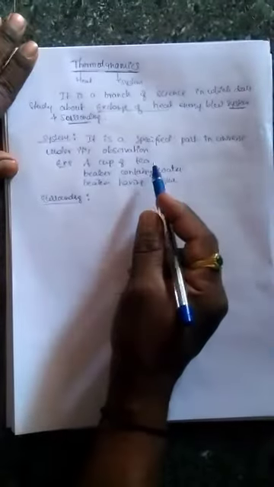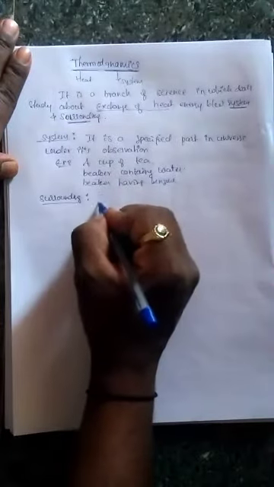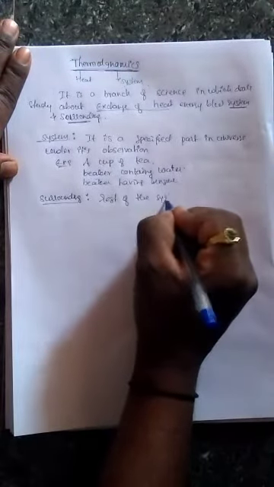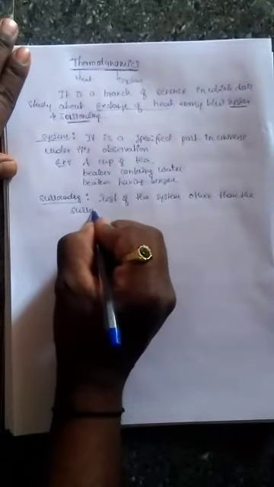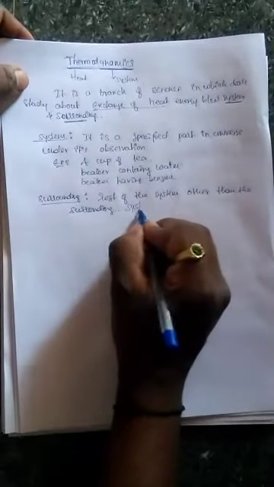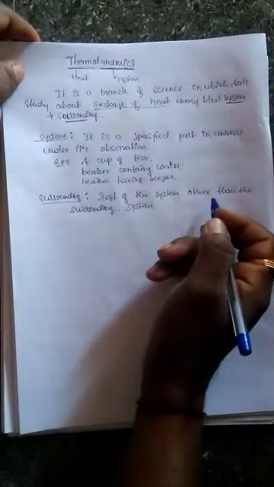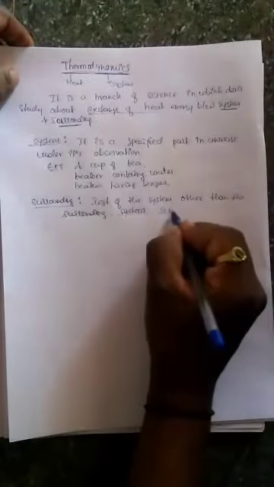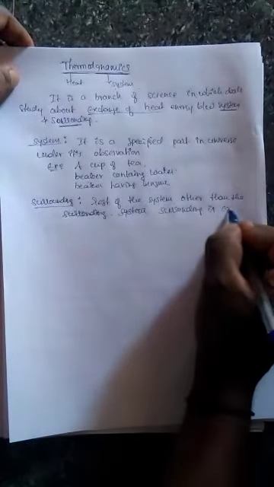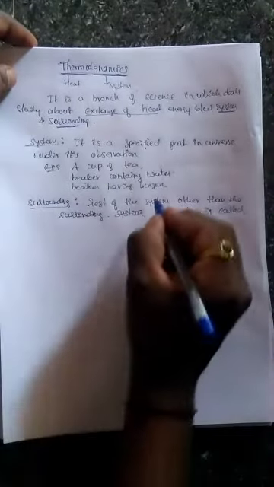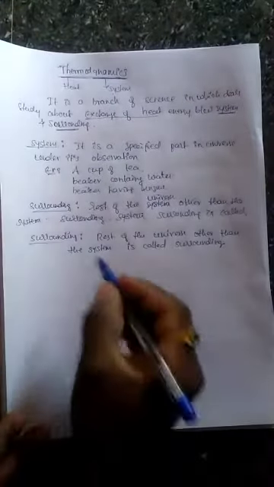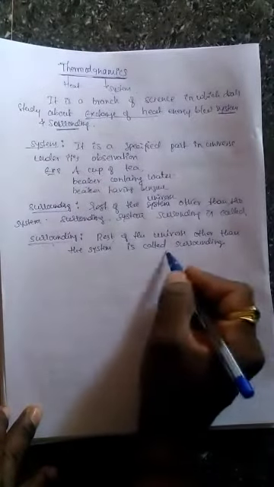Now let's take surrounding. The rest of the universe other than the system is called the surrounding. Surrounding is nothing but the rest of the universe other than the system.